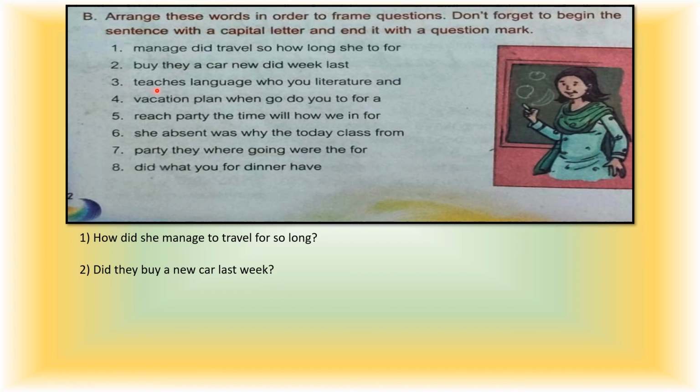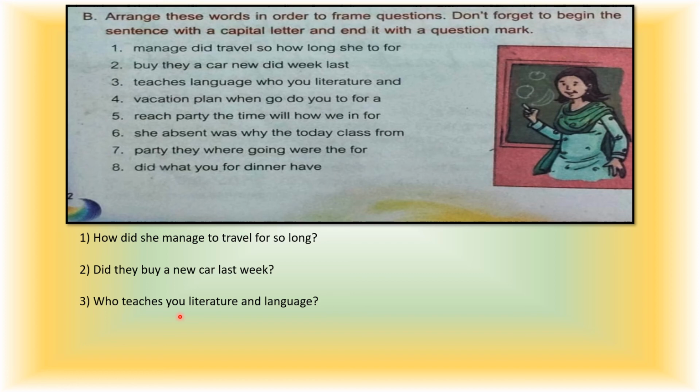Third one: teaches, language, who, you, literature, and. Let's see its answer. Who teaches you literature and language? Here, who comes first. Who is, yes, a question word. Teaches is a main verb. You, yes, is the subject. Here, no helping verb. Okay, children?